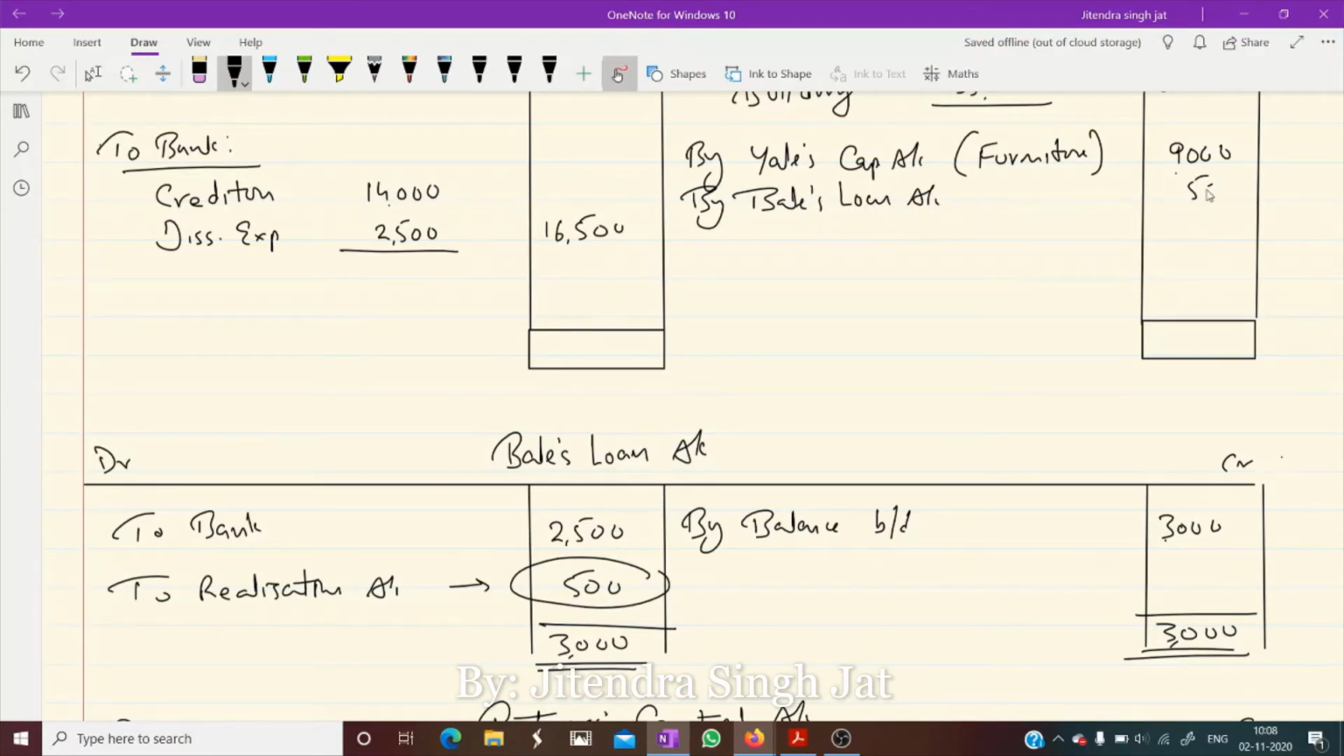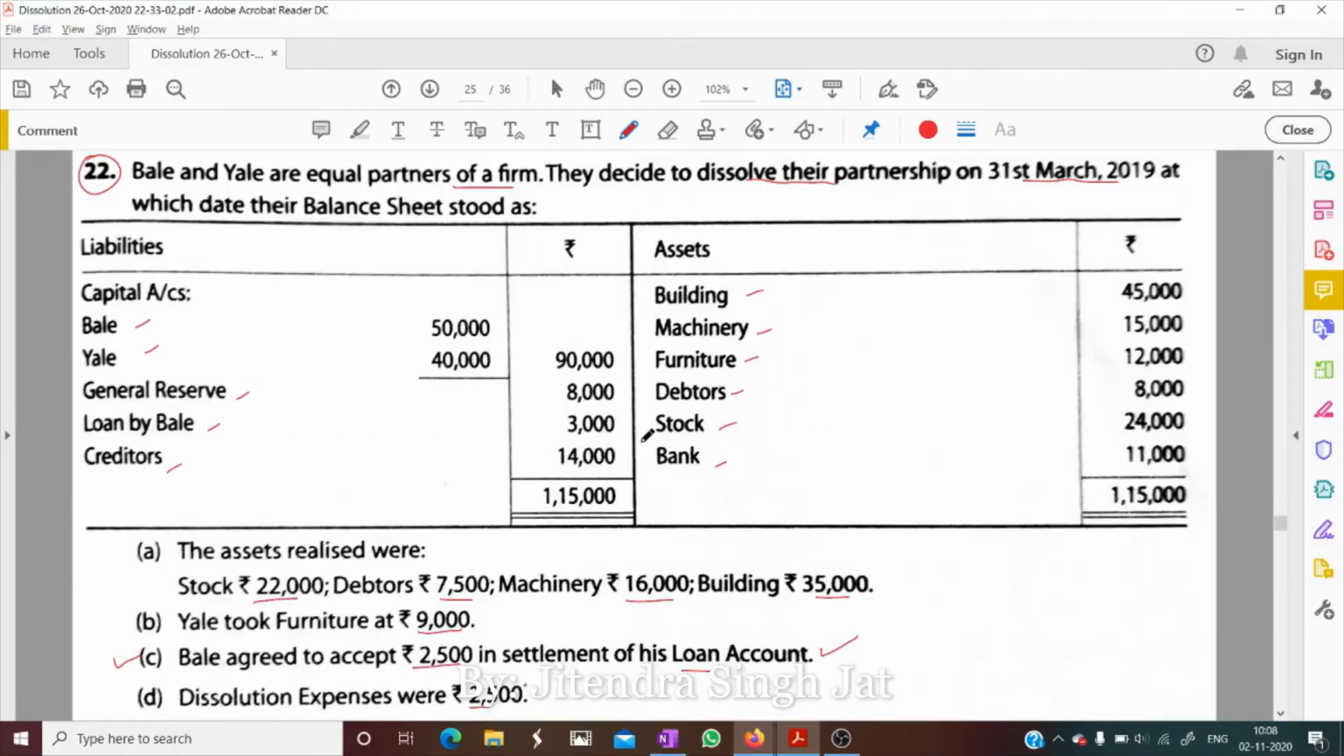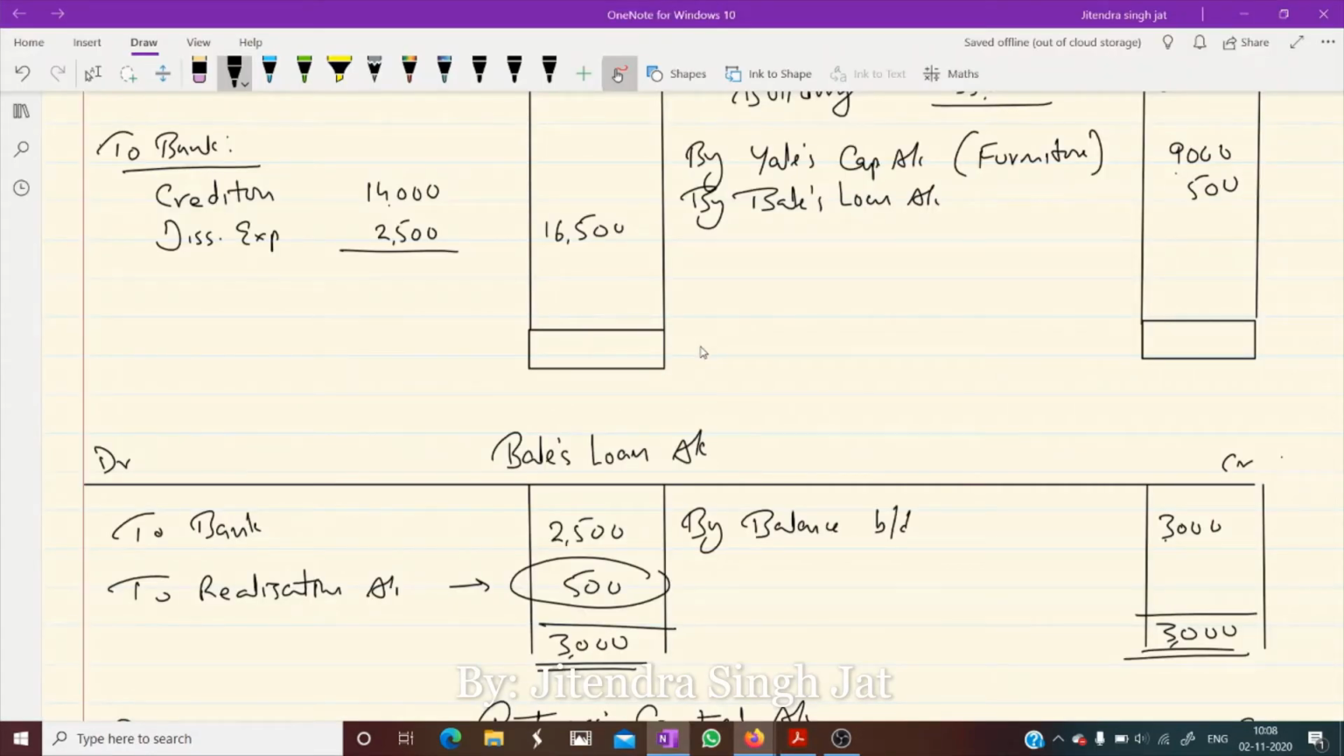I hope this point is clear to everyone. From here this 500 is transferred to here. There's 500. Okay. All points are over, dear children. All adjustments are over. Building assets. Fine. So let's do the total.